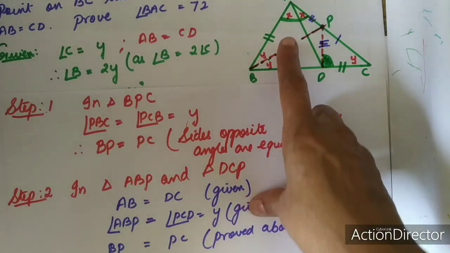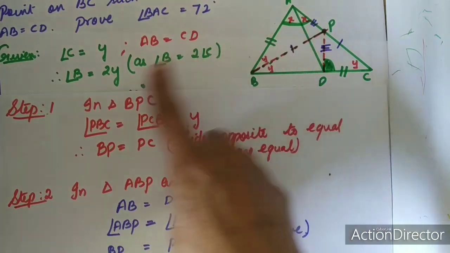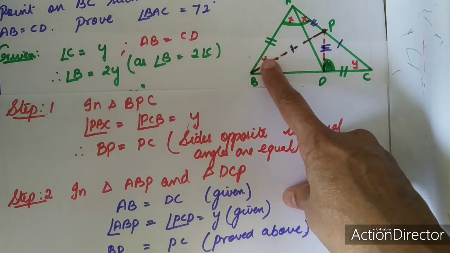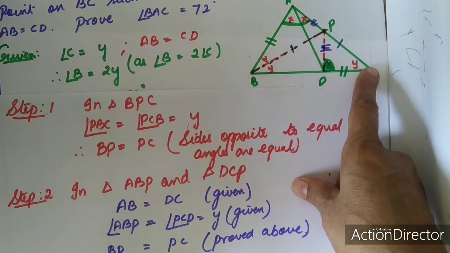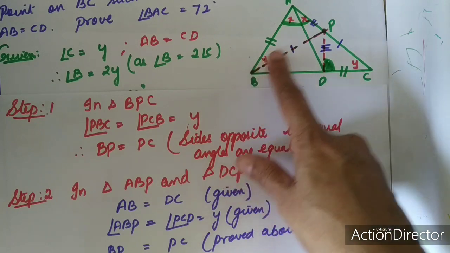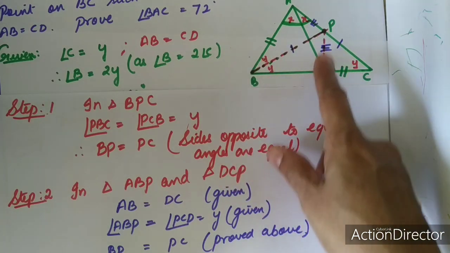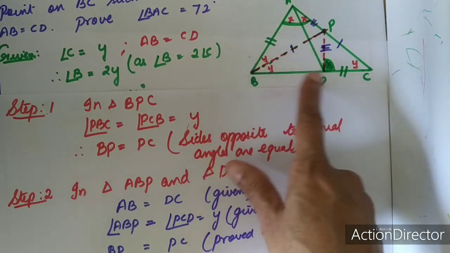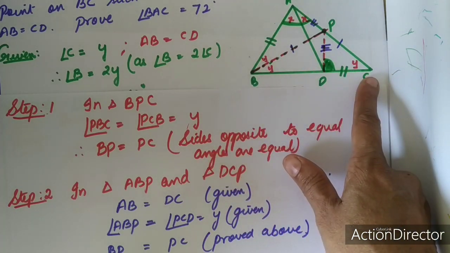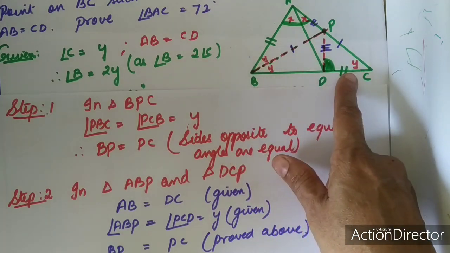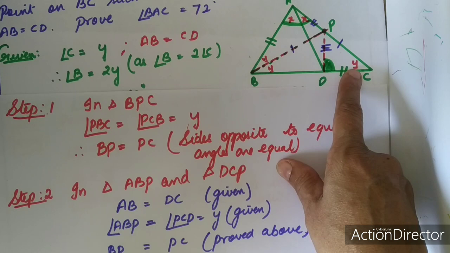So hope you understood now. In step 1, since these two angles are equal, I am saying BP is equal to CP. Sides opposite to equal angles are equal. After that I am going to write the triangle ABP and CDP. In these two triangles, first condition AB is equal to DC, given. Second condition, you can see the angle over here. Here it is Y. Here also it is equal to Y. It is also given.